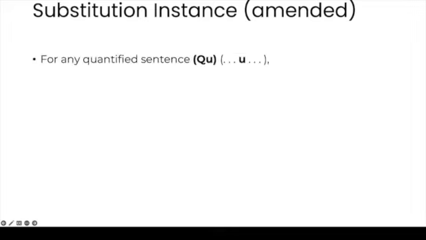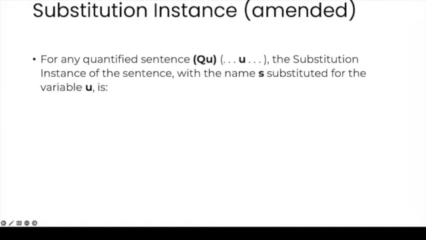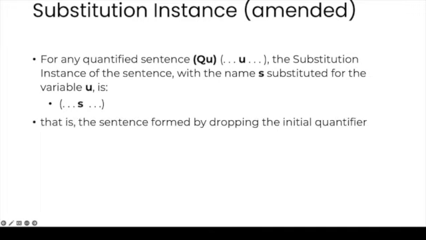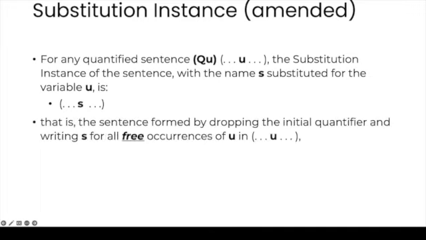So here it goes. For any quantified sentence, u, and notice that the first set of parentheses encloses the quantifier variable sequence, and the second set of parentheses flanks the sentence that is in its scope. For any such quantified sentence, the substitution instance of the sentence with the name s substituted for the variable u is this, which is basically the sentence formed by dropping the initial quantifier and writing s for all free occurrences of u in the sentence in the scope.